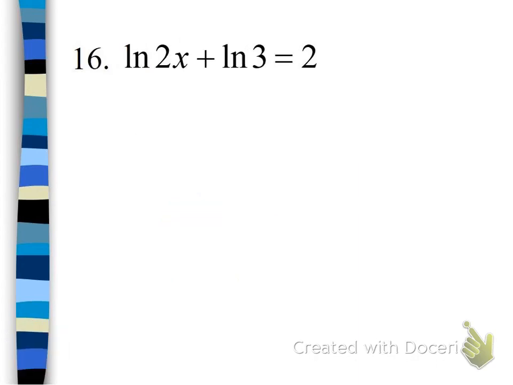Okay? 16. Now, 16 has 2 natural logarithms on one side of the equation. That's 1 too many. So we need to condense this down. And it works just like it did for the other logarithms. Addition condenses down into 1 logarithm, and we have to use multiplication, 2x times 3. Okay? Remember that 2 logarithms condense down to 1 logarithm, not 2 logarithms condensing down to 0 logarithms. In other words, don't drop the ln. Keep it there. Now, 2x times 3 is 6x.